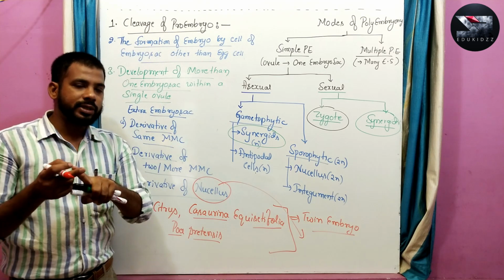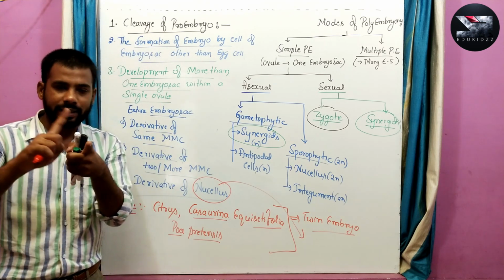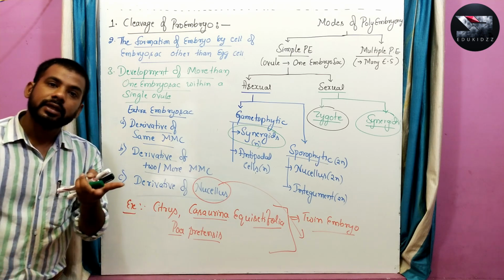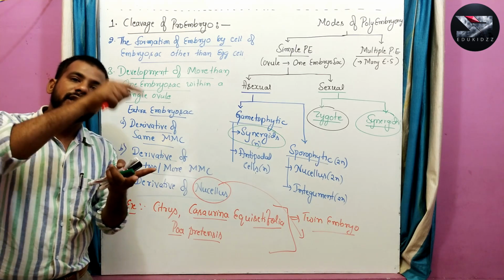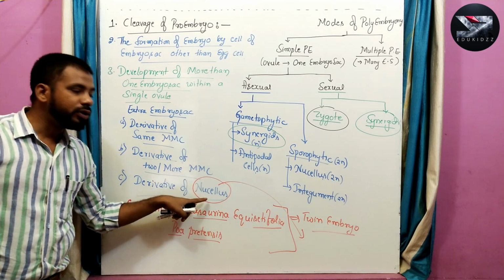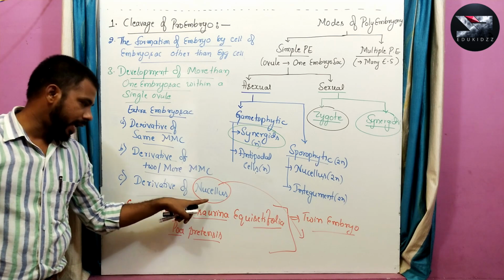From the normal embryo sac, one embryo is formed inside the normal embryo sac, and the other embryo is within an extra embryo sac that is formed from the nucellus, that is the aposporous embryo sac.